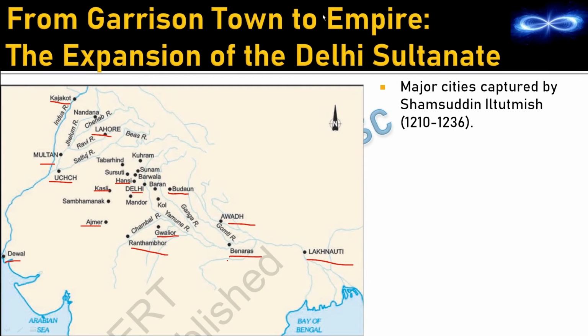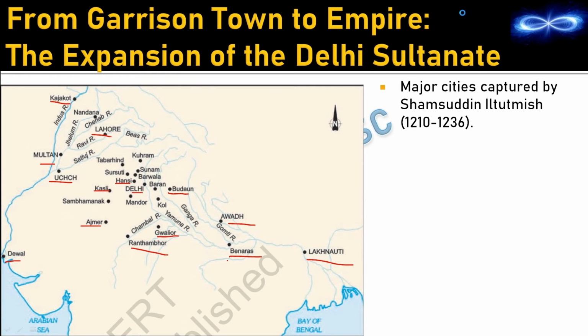From garrison town to empire. What is the meaning of a garrison town? A garrison town means a town where troops are stationed. That means soldiers are protecting this town. So initially they had captured a small town, that's how they started, and that town was protected by troops. And after some time they could build a big empire.